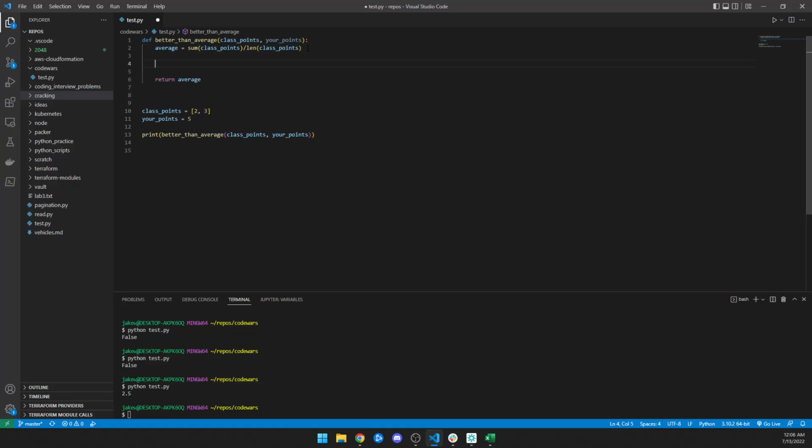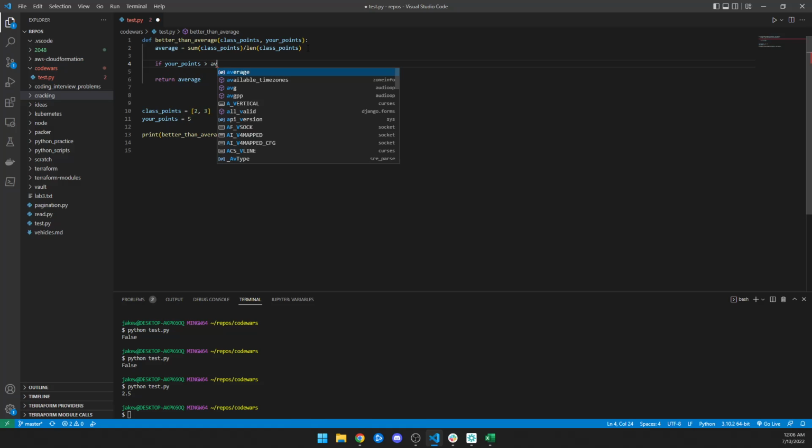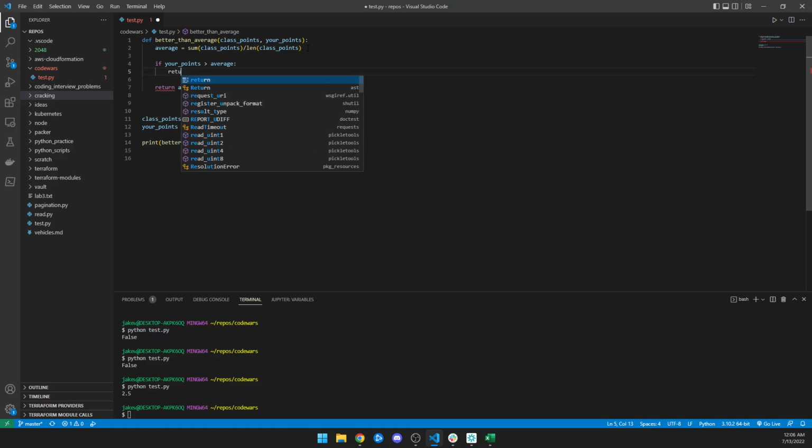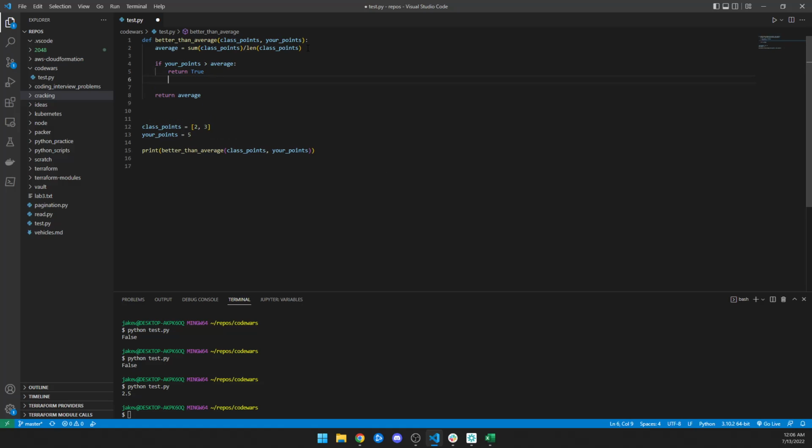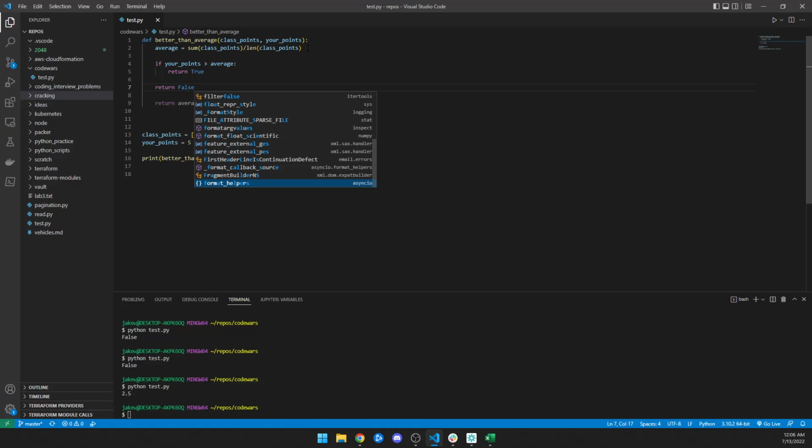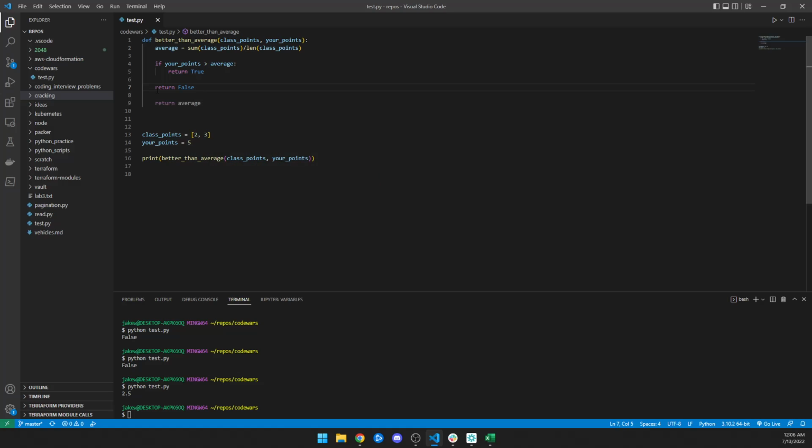And then we would just say if your points are greater than the average, return true. And then return false. Which I guess to be technically correct, I could do this. And then we can just get rid of that. True. Okay, what if my points are 2? False. Okay, that seems to work. I hate this, but it is what it is.